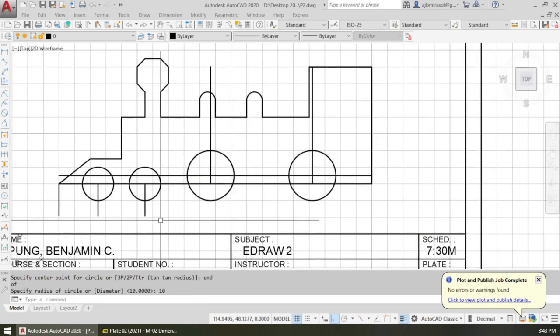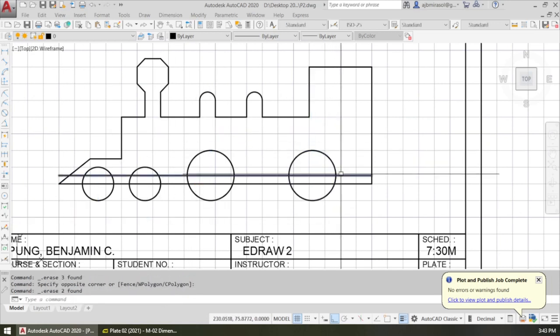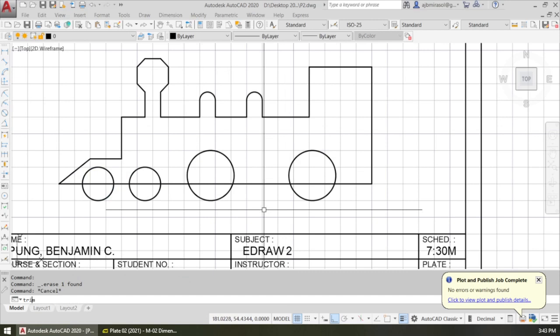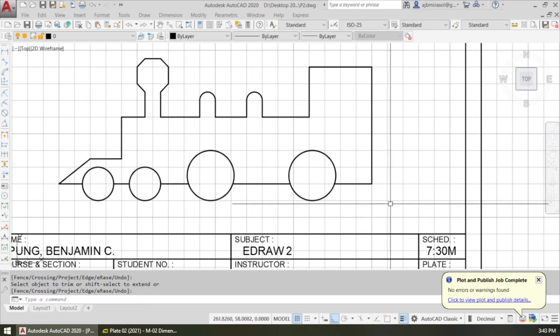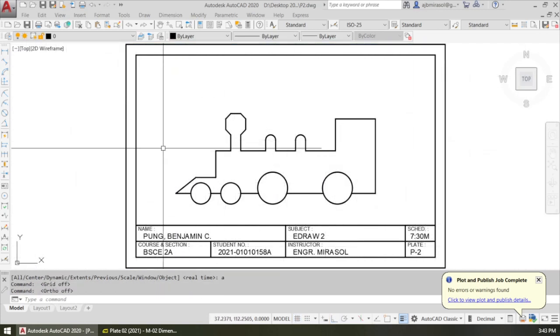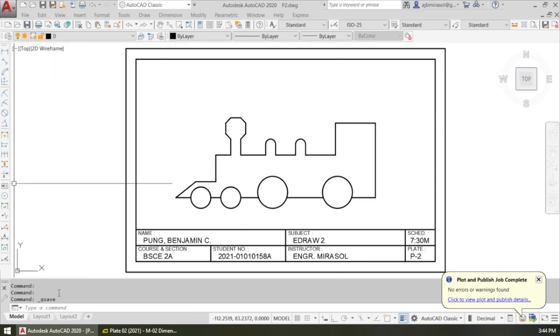Now we have the basic appearance. Now we delete what we don't need. We delete these 3 lines. We delete that, and we delete that. Okay, so we trim this time. Press enter to select all. Okay, trim, trim, trim, and trim. Okay, zoom out. That's how our train looks. We turn off the snap, and we save as P2. It's already P2. We just click it. We will just save. Okay, so that ends our lesson for today. See you next time.